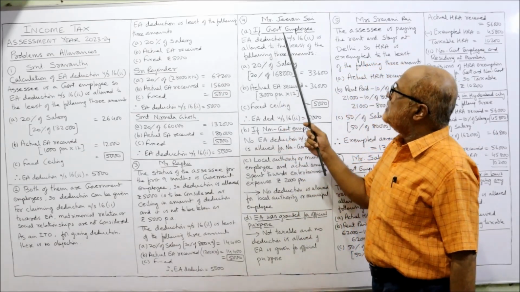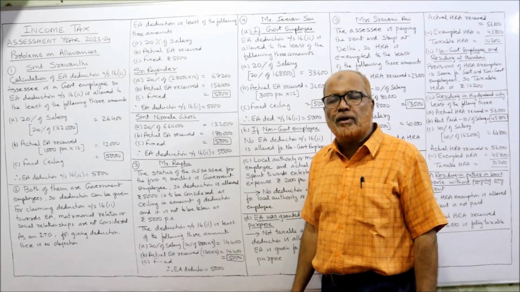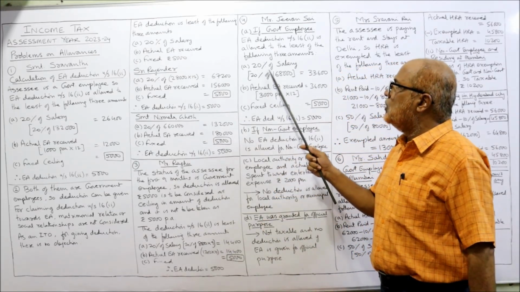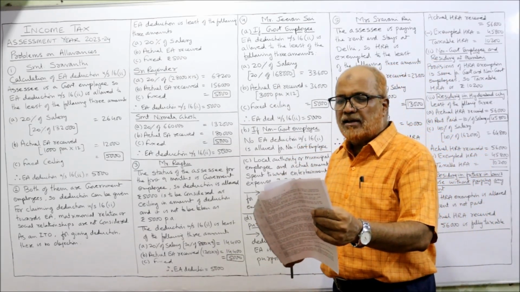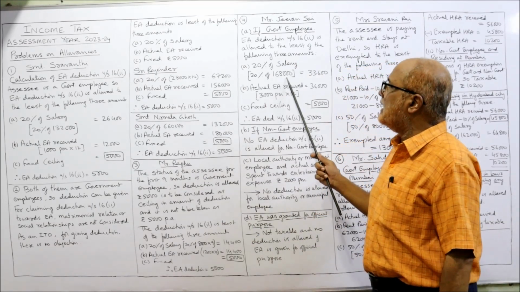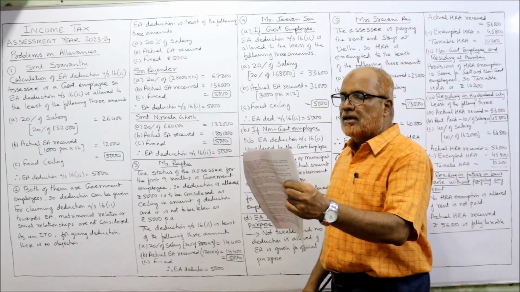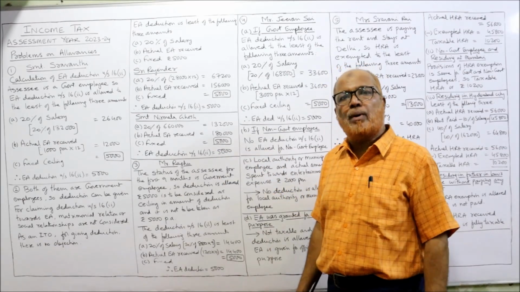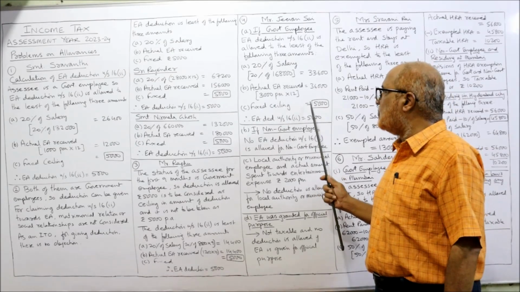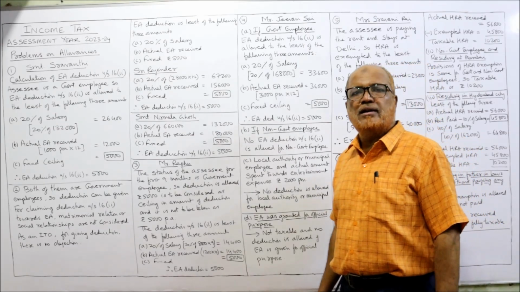So you can see, Mr. Jeevan Sai, if he is a government employee, EA deduction will be allowed to the least of the following 3 amounts. 20% of salary. Here salary is given as 14,000 per month. So 14,000 into 12, 1,68,000 into 20%, 33,600. Actual EA received is 3,000 per month. So 3,000 per month into 12, 36,000. Or the fixed ceiling amount 5,000. Whichever is least, 5,000 will be allowed as deduction.